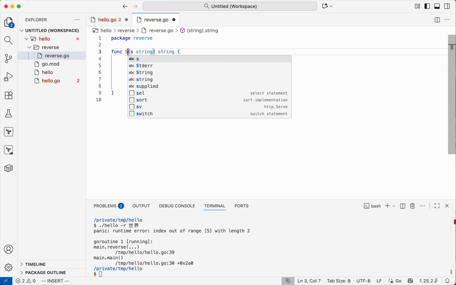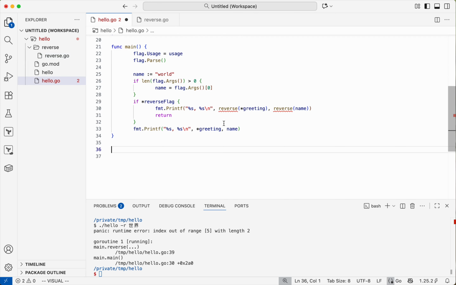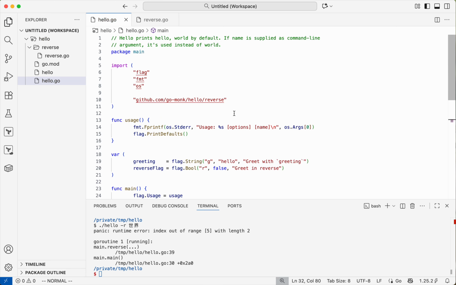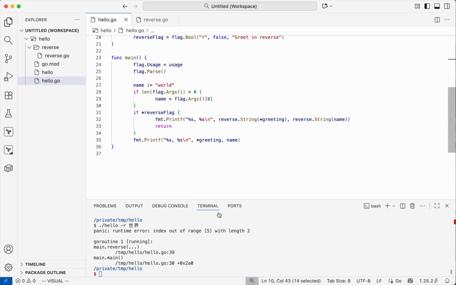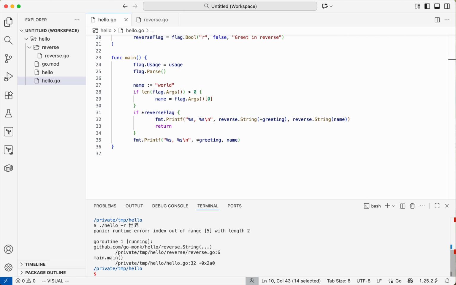Let me rename it to String so it makes sense, like reverse string. I also capitalized it because otherwise we wouldn't be able to see this function outside of the reverse package. And now I will use it here, reverse string, and if I save, I can see the hello reverse sub package was imported automatically. Let's try to build and run again. Okay, we get the same error message.